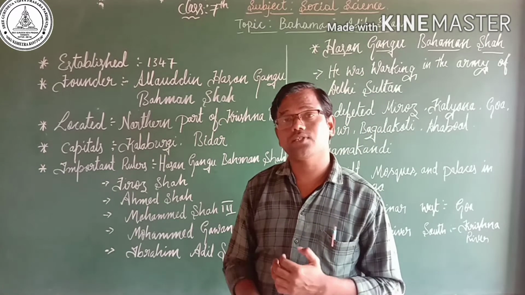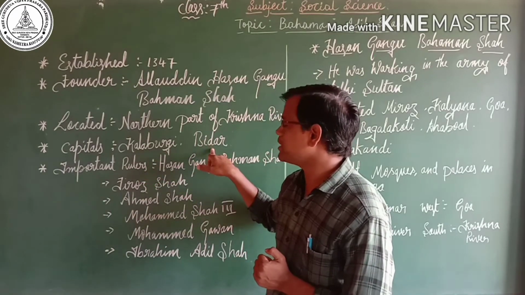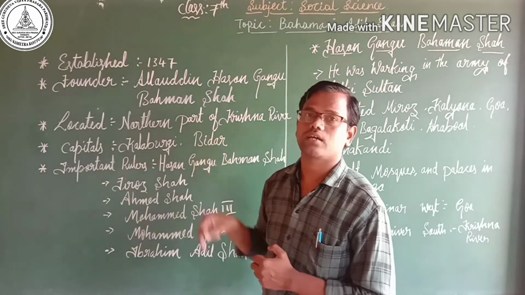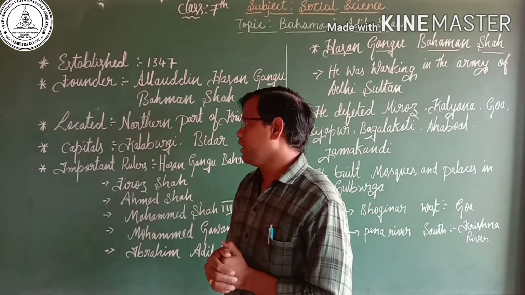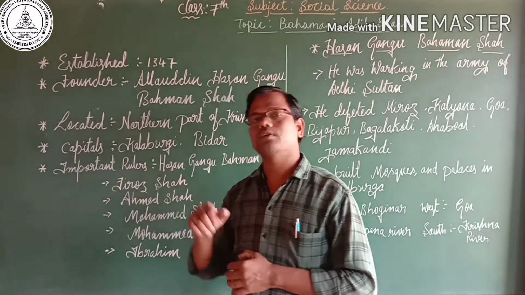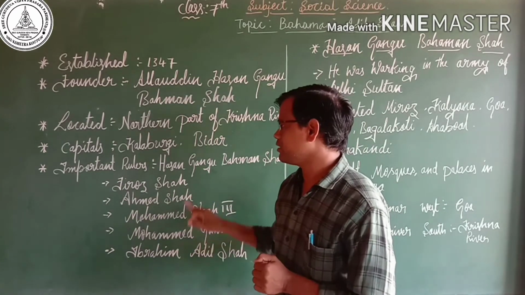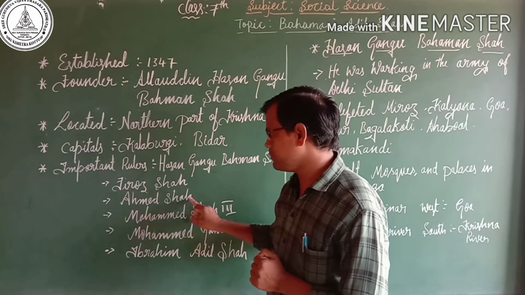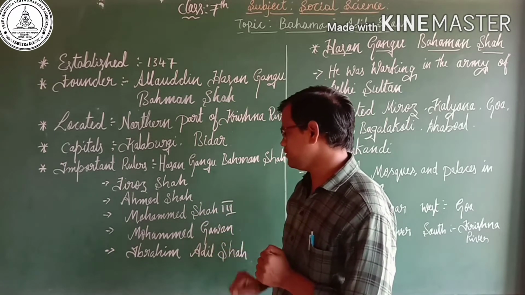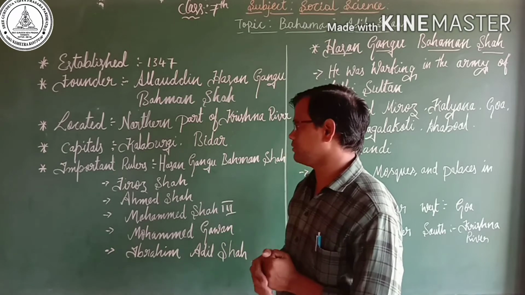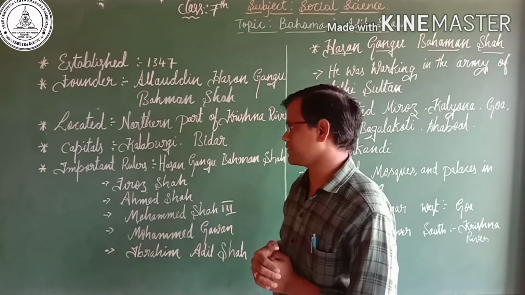Then what was the capital city of the Bahmani dynasty? In the beginning Kalaburgi, later Bidar became the capital city of the Bahmani dynasty. And who are the important rulers of the Bahmani dynasty? Hasan Gangu Bahman Shah, Firoz Shah, Ahmad Shah, Muhammad Shah III, Muhammad Gawan, Ibrahim Adil Shah. These were the important rulers of the Bahmani dynasty.